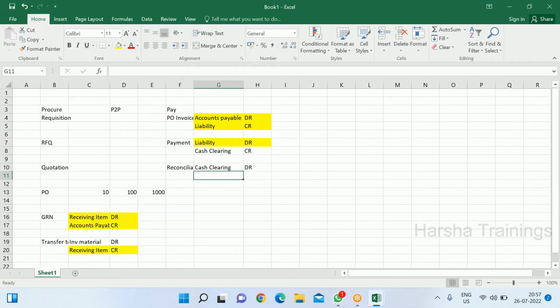And what is credit? Cash account credit. So we'll knock off this cash clearing.